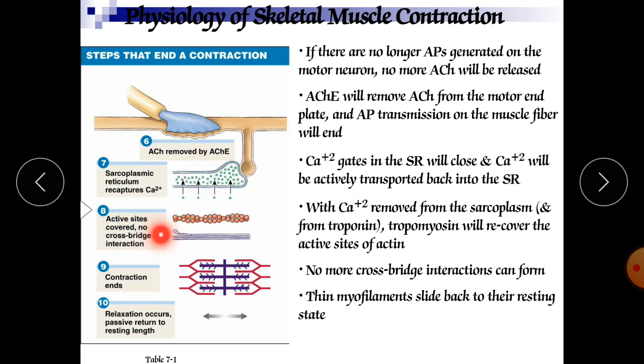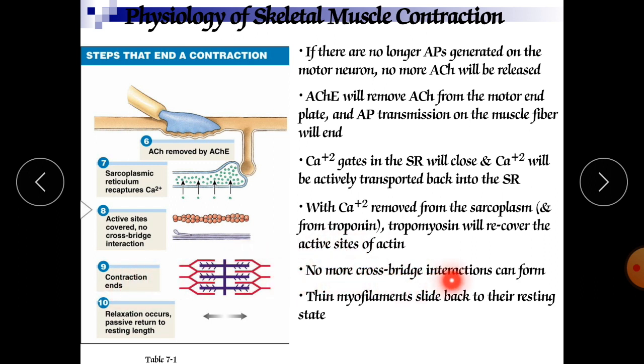Next, the active sites are covered, so there are no cross bridge interactions. With calcium ion removed from the sarcoplasm and from the troponin, the tropomyosin will cover the active sites again. Earlier, the active sites were exposed and remained open. Now, due to removal of calcium from the troponin, the tropomyosin will bind to the active sites of actin, and the contraction will end.